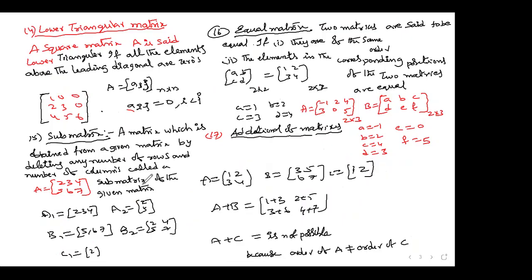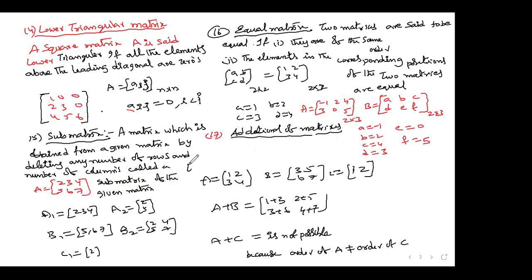Submatrix means after deleting some number of rows and columns, whatever is left is called a submatrix. We have got various kinds of submatrices. Equal matrix means their order should be equal and the corresponding elements are equal. Then you can say that they are equal matrices. Here, addition of matrices is possible only if the order of the two matrices is the same.